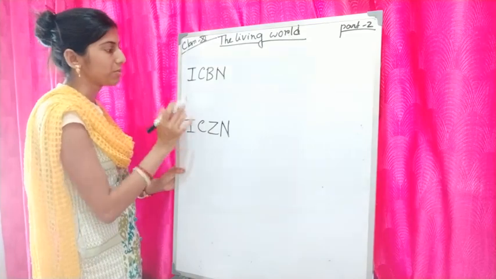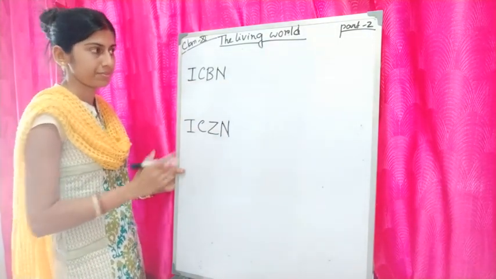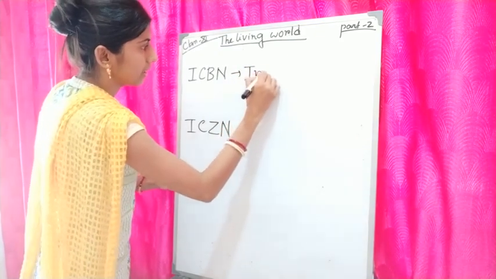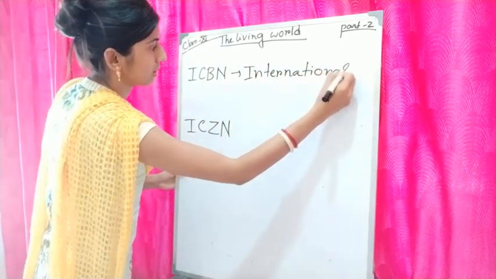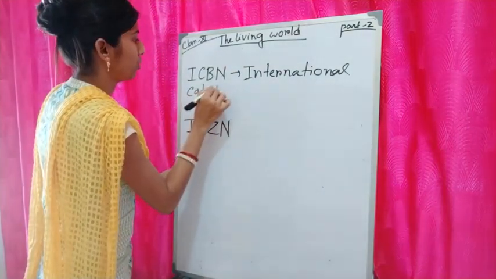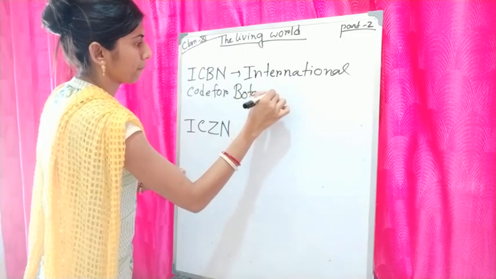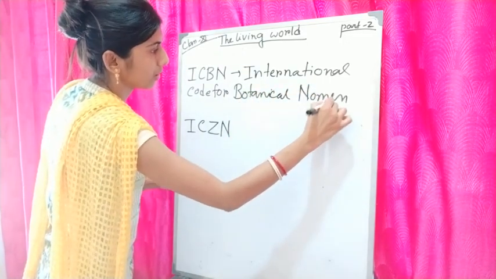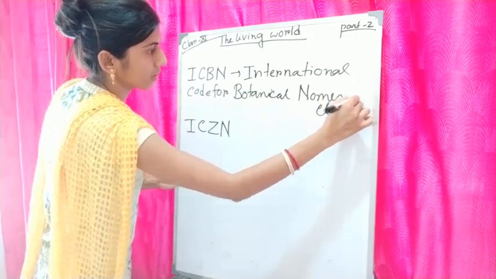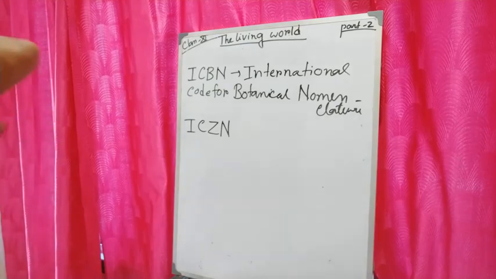What are the full forms? ICBN is the International Code for Botanical Nomenclature. And what is the full form of ICZN?